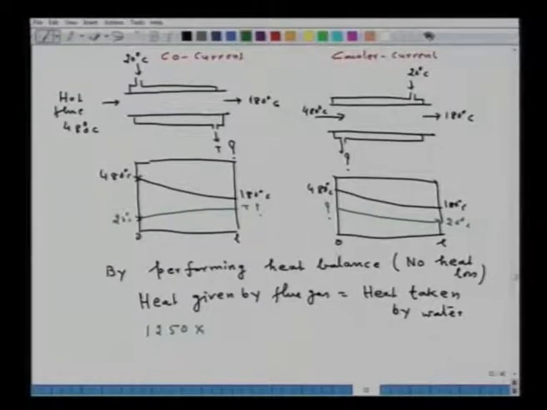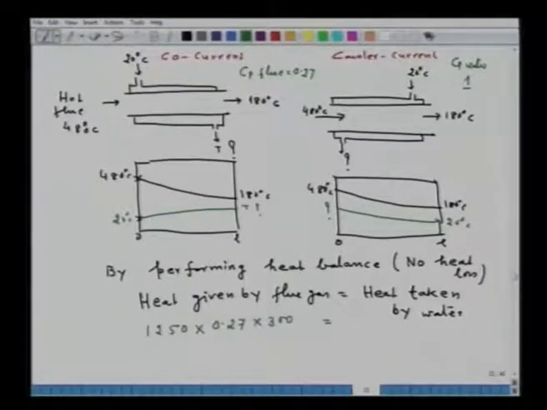Let me give you one more value that we will be requiring. Let us take Cp of flue gas equal to 0.27 and Cp of water equal to 1 in SI units. So, 1250 into 0.27